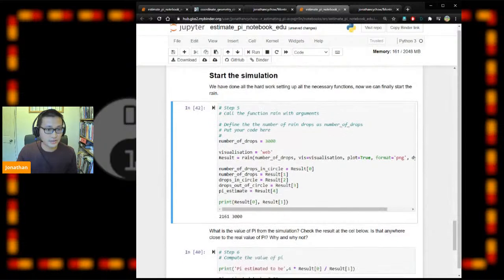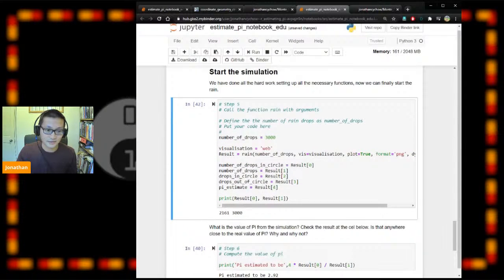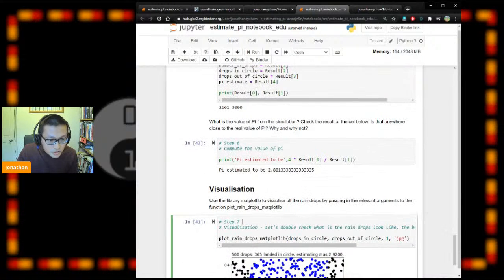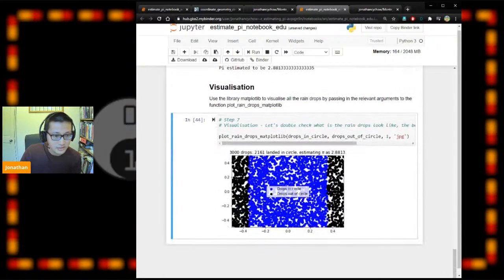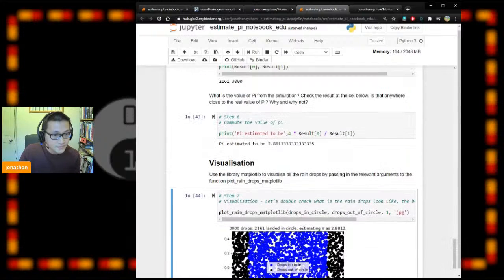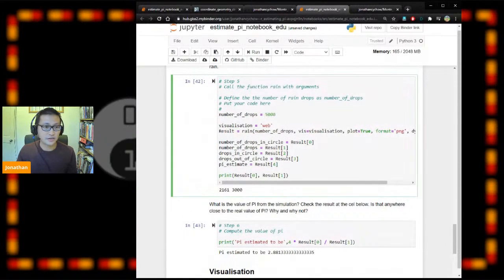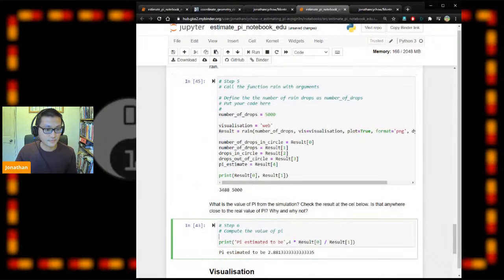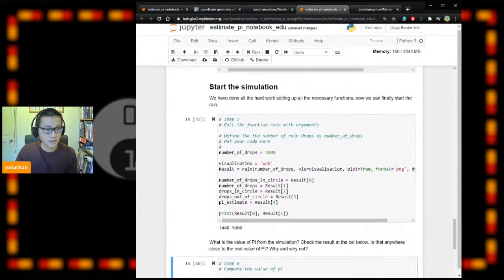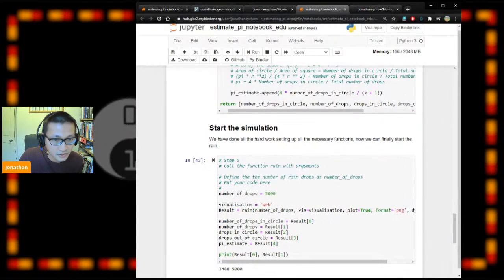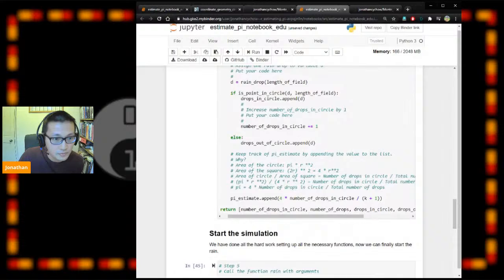If I do this with 3,000 times, it will return an answer straight away, so it's pretty quick. Okay, still not ideal. How about if we try this? Oh, okay. I think there may be some problems in the code. Let me see if I can spot those.